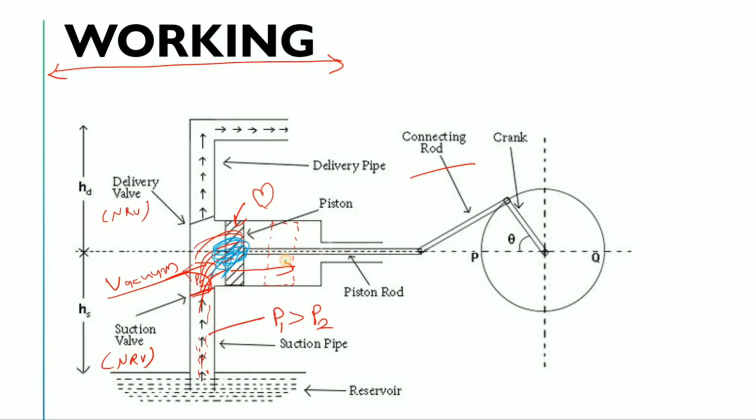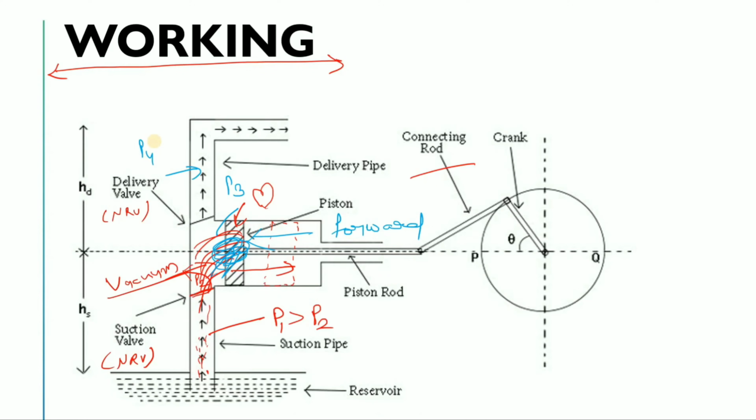Now as this piston goes forward, its pressure will increase. Let's suppose this is P3, and here let's suppose the pressure is P4.